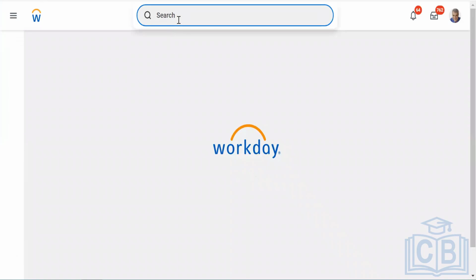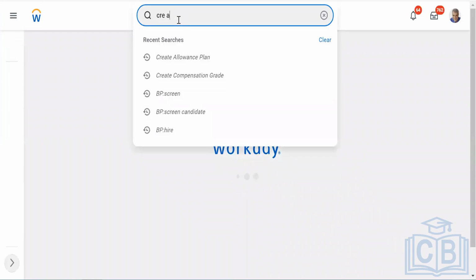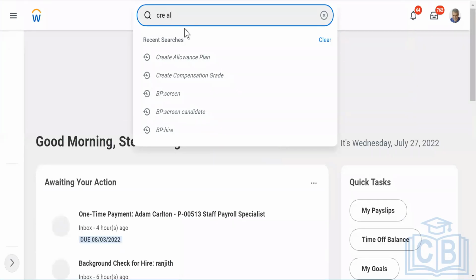So the task is create again the allowance plan. Okay. We will check that. Don't worry about it.